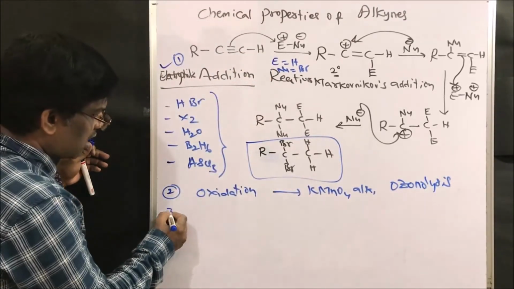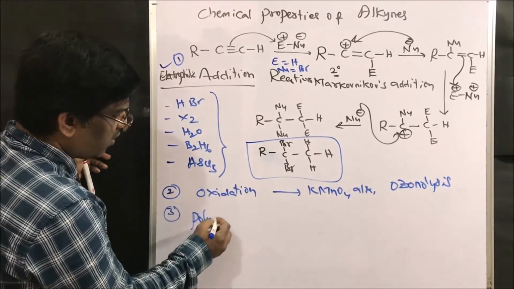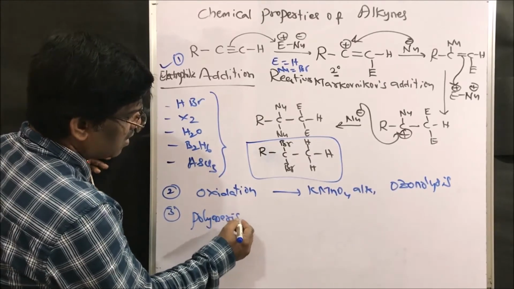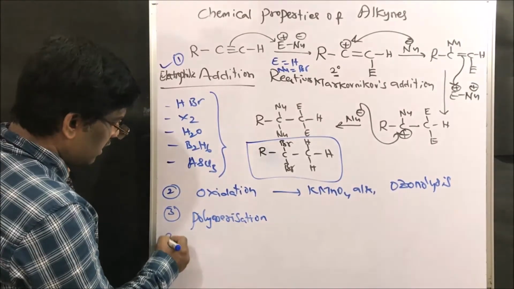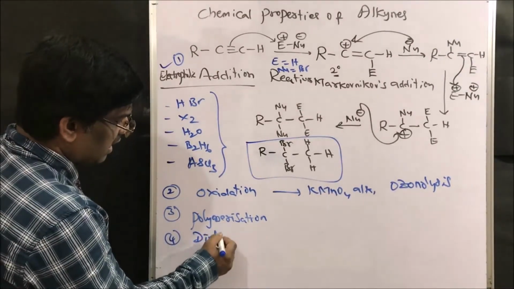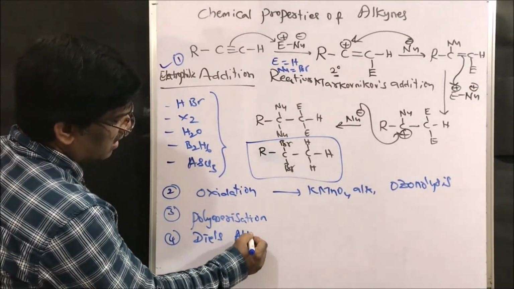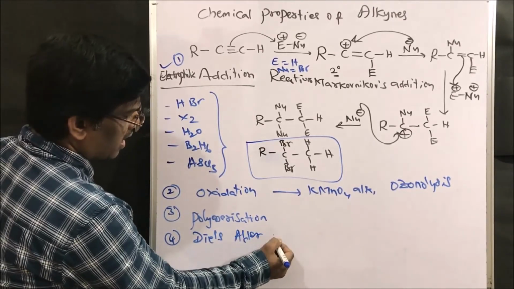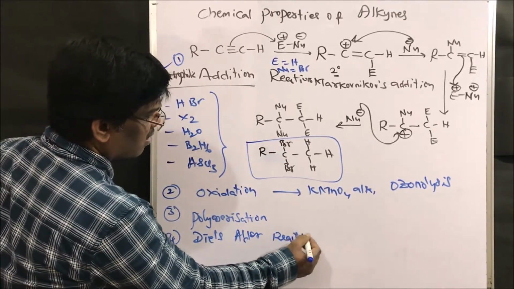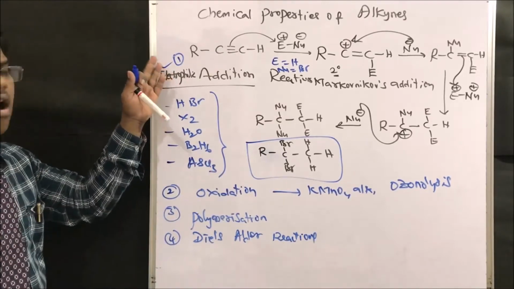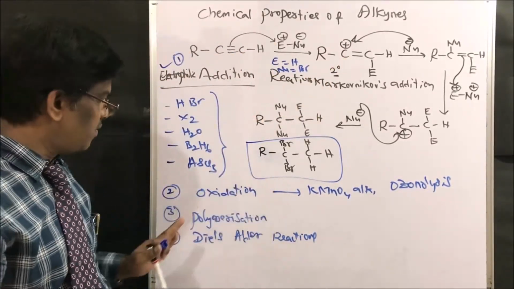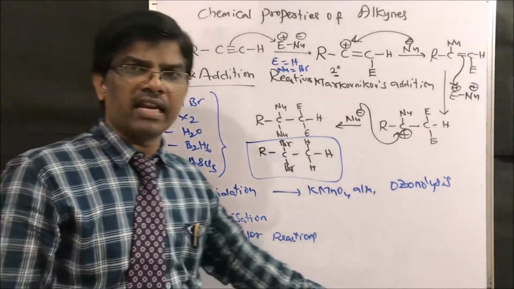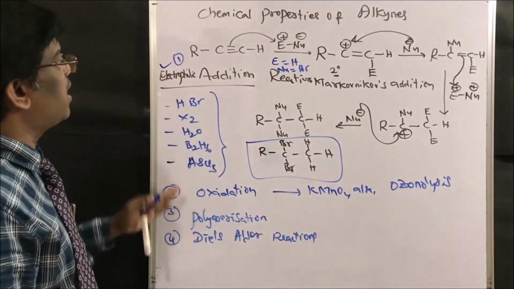and these compounds also undergo polymerization. Very important reactions of alkynes are polymerization reactions, and Diels-Alder reactions are also very important reactions of alkynes. So this is how alkynes usually undergo addition reactions, oxidation, polymerization and Diels-Alder reactions. Let us learn them one by one, right friends?